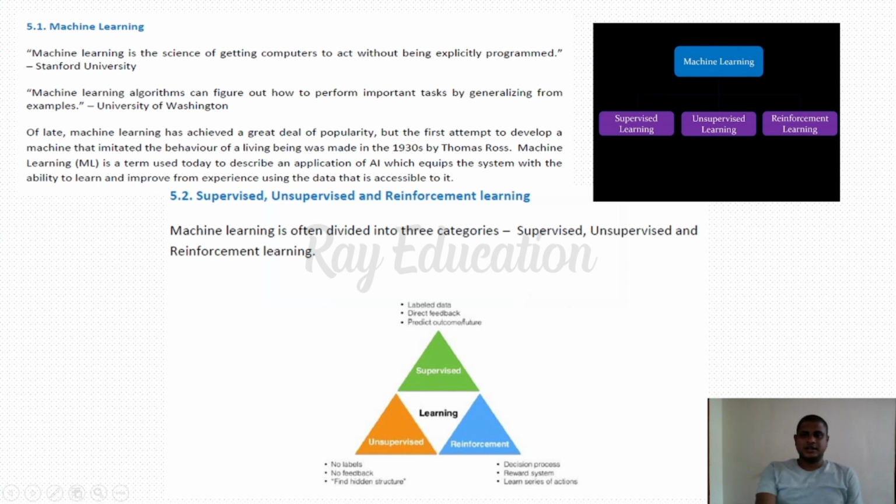Here there are types of machine learning. There are three types of machine learning: supervised, unsupervised, and reinforcement. Just keep in mind, supervised learning uses labeled data. Unsupervised learning is done by a pattern matching system, and reinforcement learning comes under a reward system. This is simple for your understanding. Supervised learning means we supervise the learning, and it comes under labeled data. Unsupervised learning means there is no labeled data. It just understands by itself, which is called pattern matching. The third one is reinforcement learning, which works under a reward system.